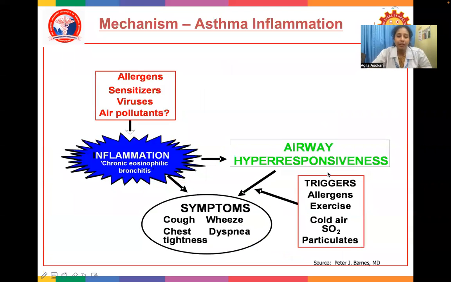Now, what is the mechanism of asthma inflammation? Basically, there is airway hyperresponsiveness. Any allergen, sensitizer, virus, or air pollutant will lead to inflammation. This is known as chronic eosinophilic bronchitis. This will lead to airway hyperresponsiveness, and that will produce symptoms. This airway hyperresponsiveness has numerous triggers like allergen, exercise, cold air, sulfurs, or particulate matter. Everything together will cause symptoms in asthma, which are cough, wheeze, chest tightness, and dyspnea.